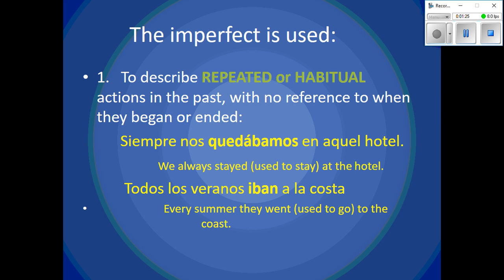The imperfect is used to describe repeated or habitual actions in the past, with no reference to when they began or ended. Siempre nos quedábamos en aquel hotel. We always used to stay at the hotel. Your keyword here is always, siempre. Siempre, always, means that it's habitual, that it's repeated.